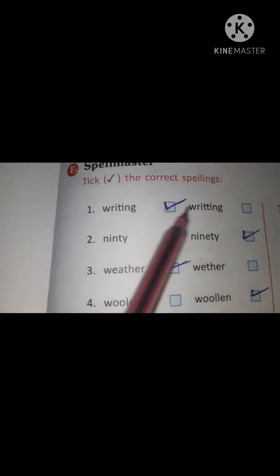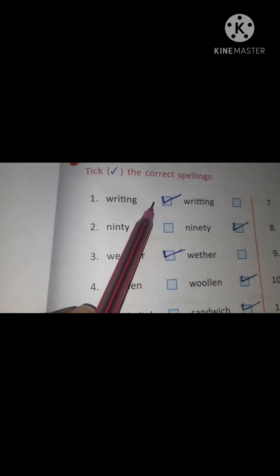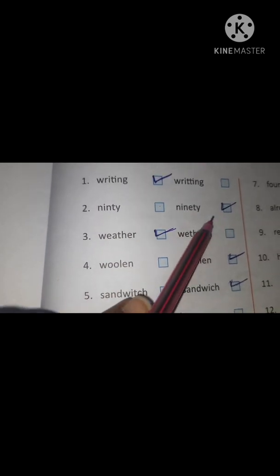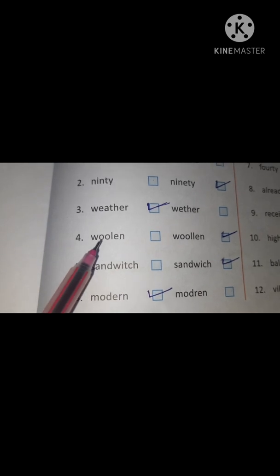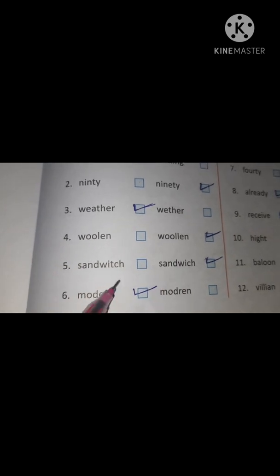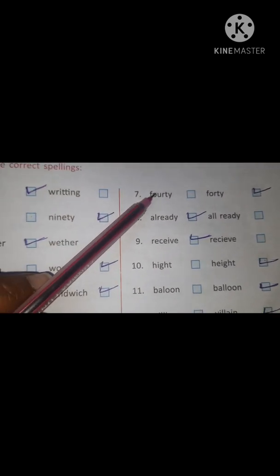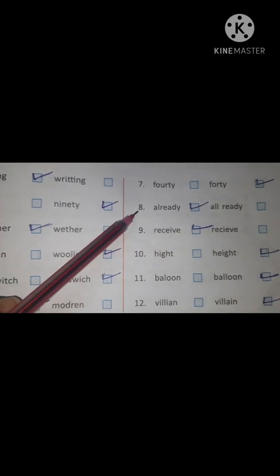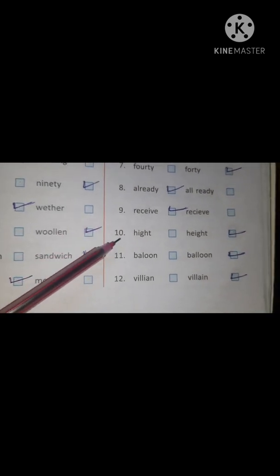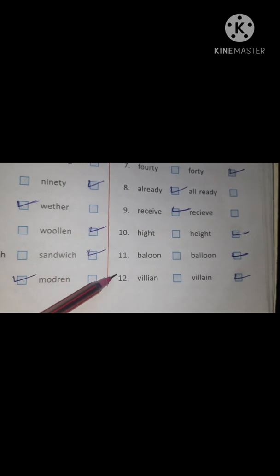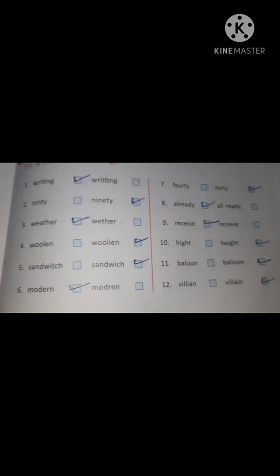Now tick the correct spellings. So here are the spellings given which are confusing. You are going to tick the correct spellings. Writing. So which is the correct spelling? Weather. Woolen. There is a small mistake in the spelling and you are going to tick the correct one. When there is a confusion, you can refer to the dictionary. Most of the time I have seen children making a mistake in this. Receive, height, balloon, villain. Okay, so that is it.